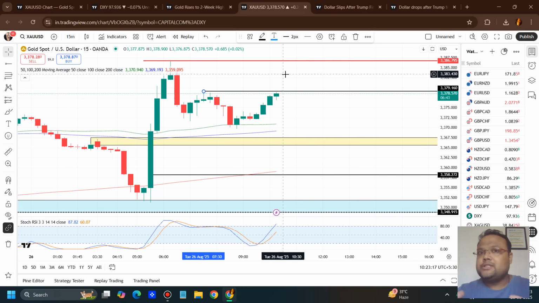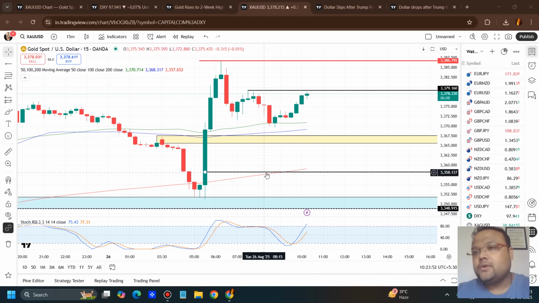See, the overall chart is inside the range, do not forget about it, because there is no denial. Higher time frame traders are right now very frustrated because gold is stuck in a range. The traders who usually prefer to go for the hourly time frame, 4 hour time frame, are also frustrated right now because there is no clarity on gold. Whatever we are discussing is only for 40 to 50 pips because this is a lower time frame.